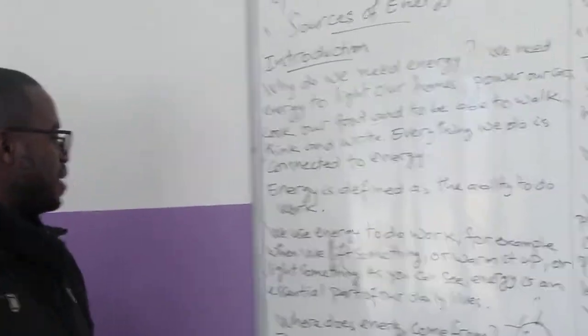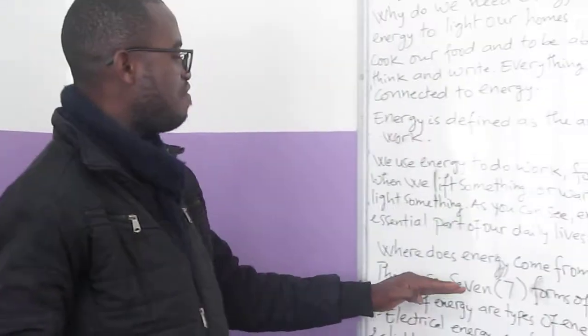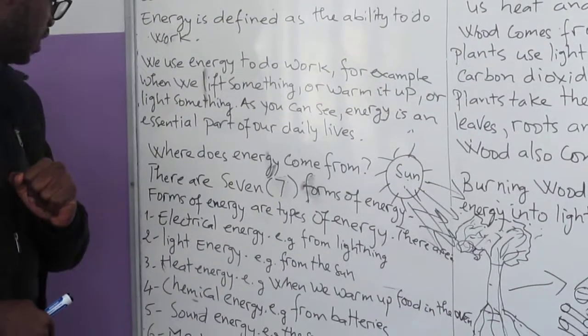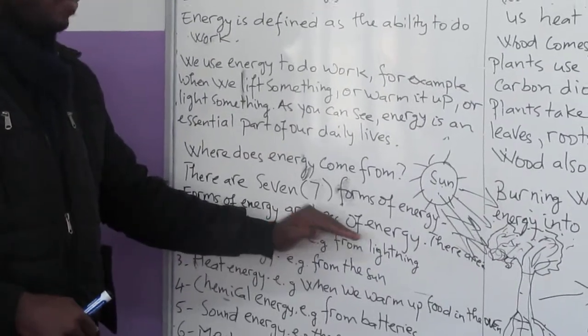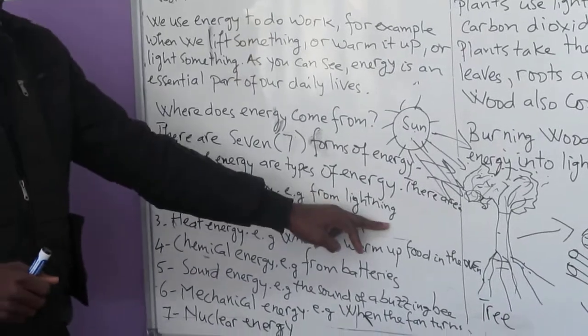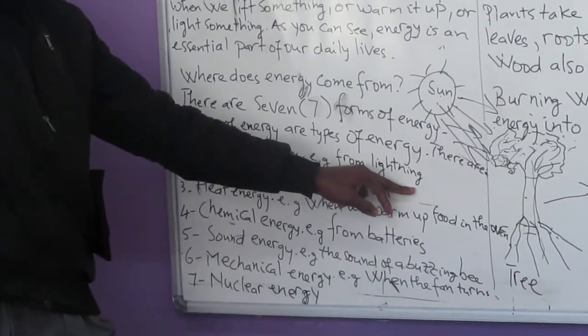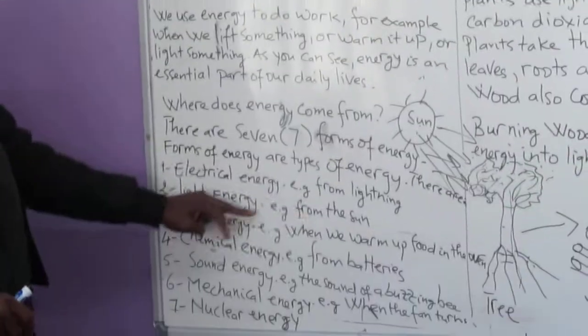Then, where does energy come from? That is the question. Where does the energy come from? There are 7 forms of energy. Forms of energy are types of energy. They are electrical energy from lightning. So the bulb that we see, everything. We have electrical energy. We have light energy from the sun.